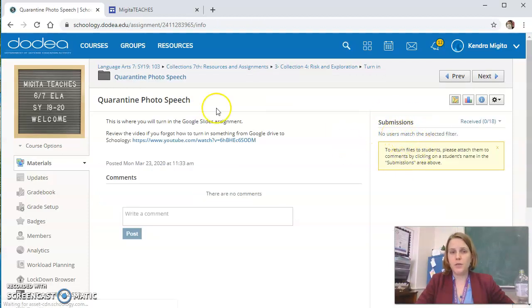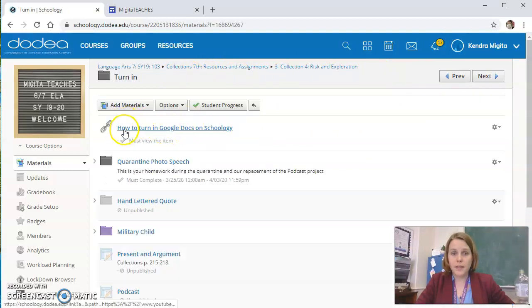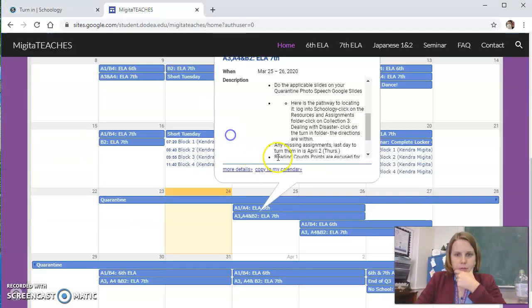You've seen the video. If you need to watch the video again on how to submit things to Schoology, then you go back to the turn it in and click on the how to turn in Google Docs on Schoology, or Google anything. Okay, so that was number 2.